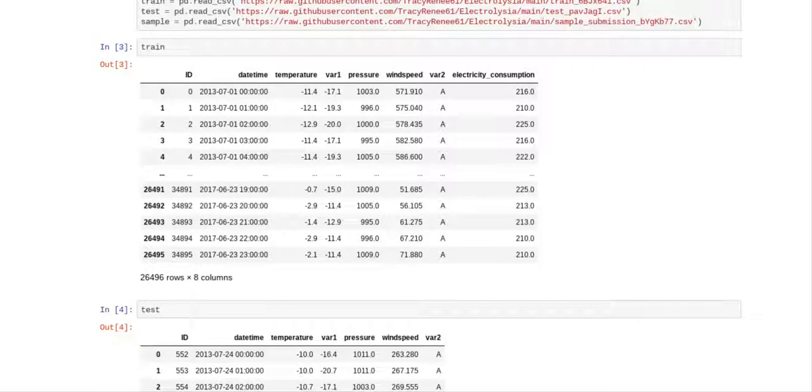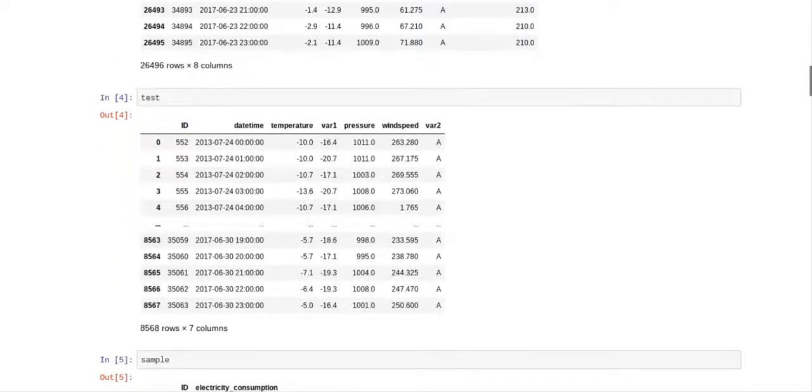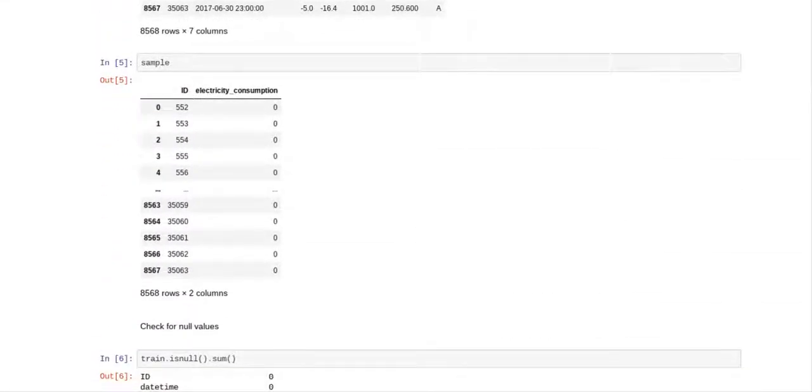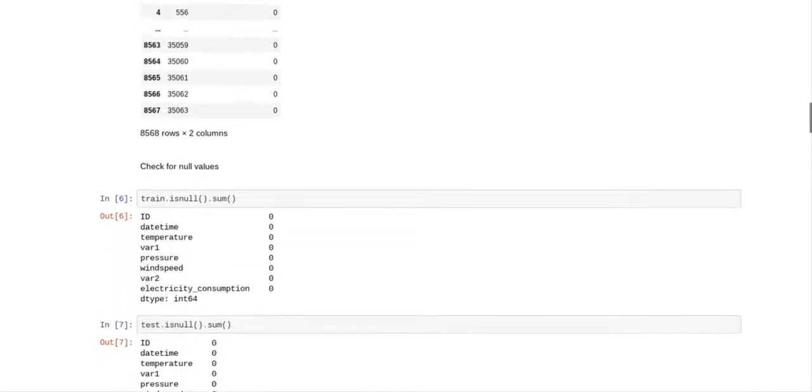This is your train file. You see it has date time, temperature, var1, pressure, wind speed, var2, and electricity consumption. And then we have a test file, which is everything except electricity consumption. Then we have a sample submission. This is what Analytics Vidhya wants to see when you submit your submission.